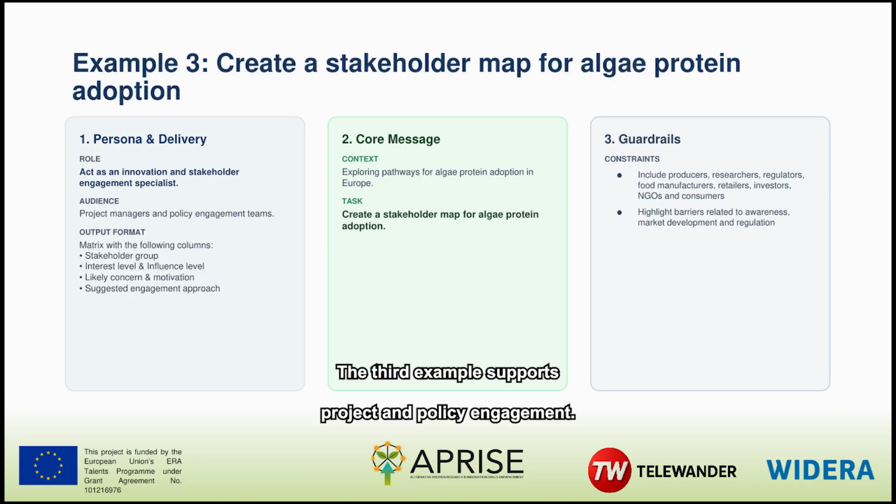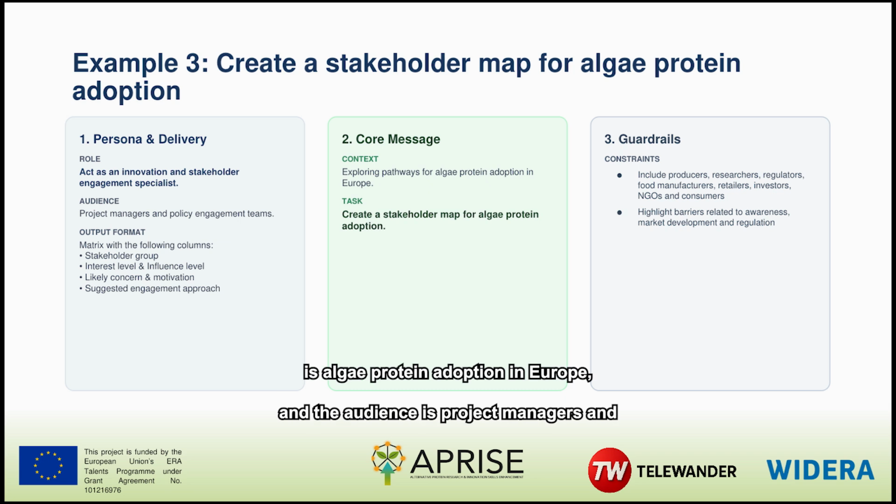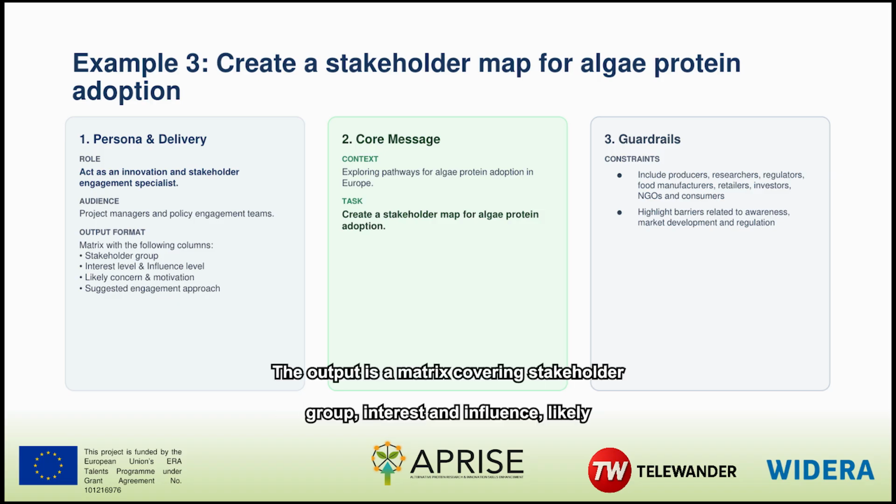The third example supports project and policy engagement. The role is an innovation and stakeholder engagement specialist. The context is algae protein adoption in Europe, and the audience is project managers and policy teams. The output is a matrix covering stakeholder group, interest and influence, likely concerns and motivations, and a suggested engagement approach. The scope includes producers, researchers, regulators, manufacturers, retailers, investors, non-governmental organizations, and consumers.